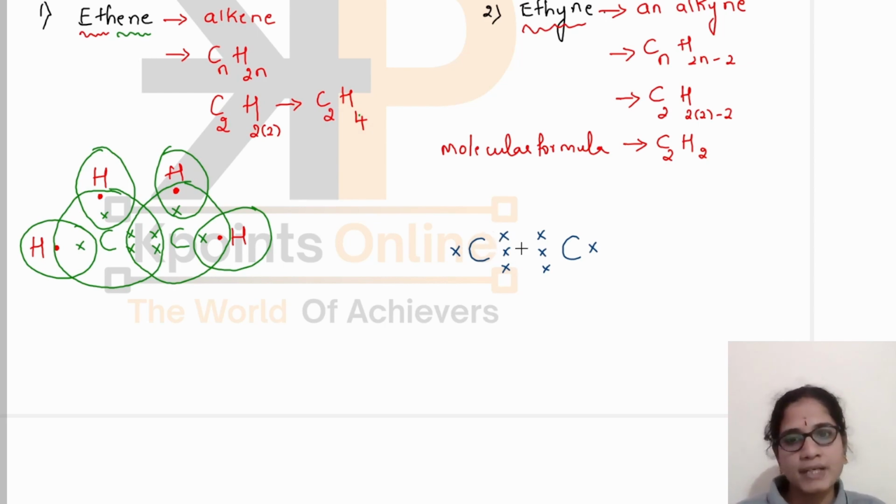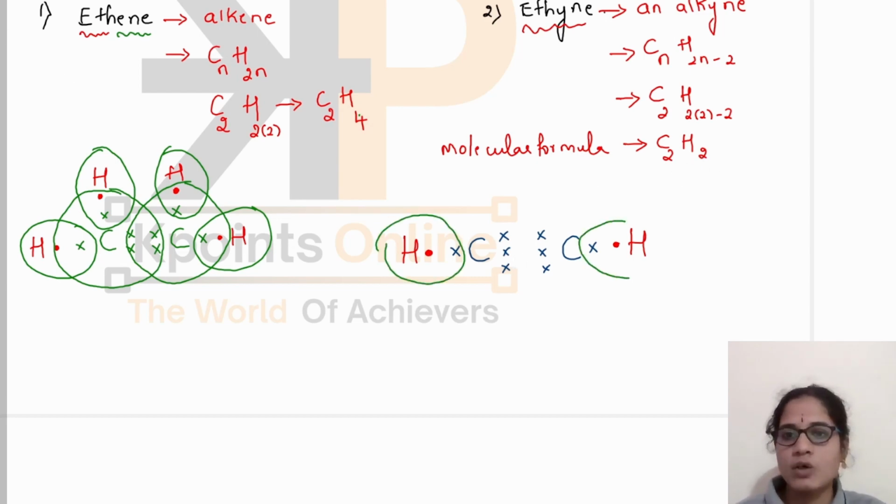Again, I am repeating why I have written all these 3 valence electrons on this side: because it is sharing 3 electrons with the other carbon atom. How did we find this out? Because it is an alkyne. Alkyne means it should have a triple bond. Triple bond means there is sharing of 3 pairs of electrons in this way. Now I need to write the hydrogens here. Hydrogen has 1 valence electron. Each carbon atom needs only 1 hydrogen, because there are already 3 bonds here, and the remaining is only 1 bond, that too with hydrogen.